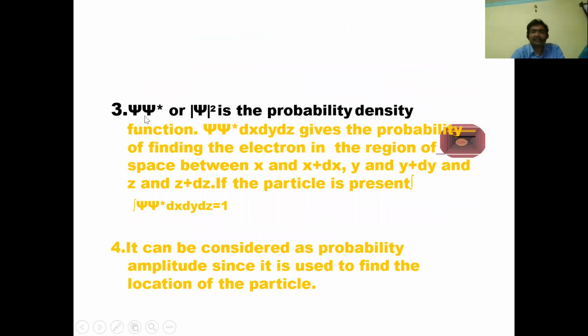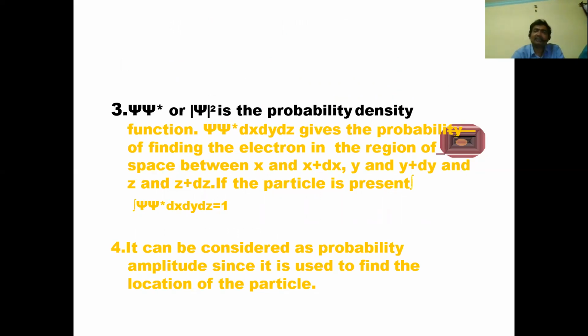The third significance: when psi is multiplied with its complex conjugate psi star, we get mod psi square, which is the probability density, called the probability density function. So psi psi star dx dy dz gives the probability of finding the electron in the region of space between x and x plus dx, y and y plus dy, and z and z plus dz.